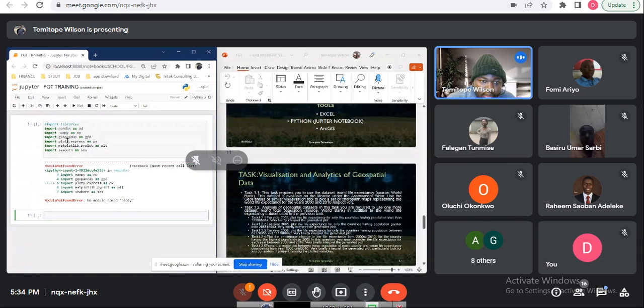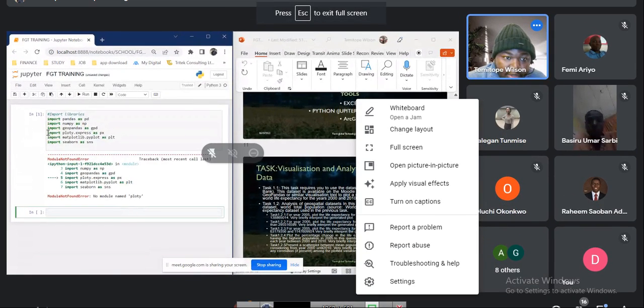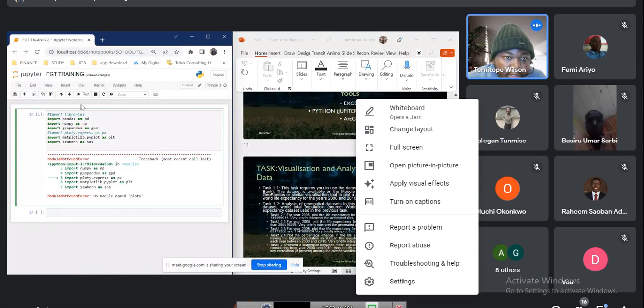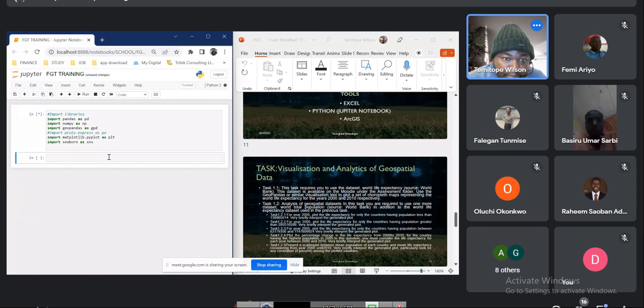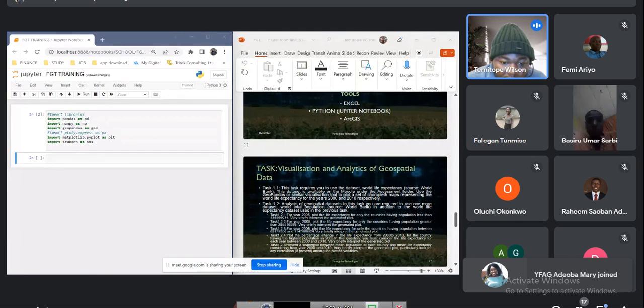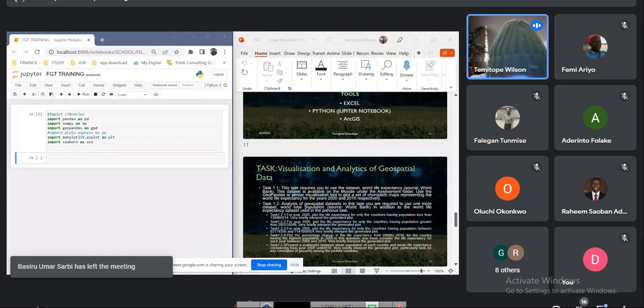Usually we get errors anyway, but let me just hash this out and then run it again and see what comes up. All right, so the issue is just with Plotly Express then. I should have a look at that and see why I'm having an error there. I would have a look at that later on and see what's wrong.